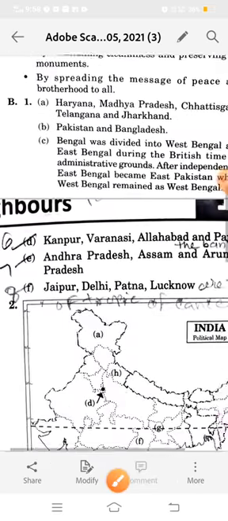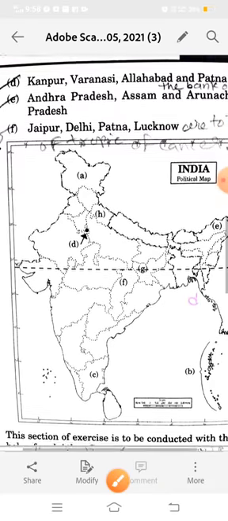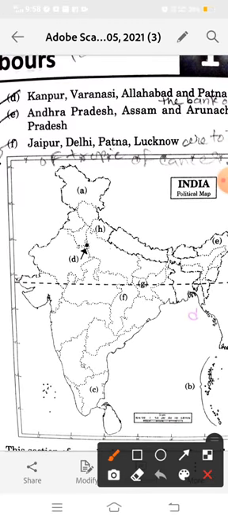Okay. So in question number A, we have Jammu and Kashmir. So where is Jammu and Kashmir? Here. A is the indicator of Jammu and Kashmir. Okay. Now B is Andaman and Nicobar Islands. This is B. You have to also write the name. Okay. And now C. C is Tamil Nadu. Here is Tamil Nadu.